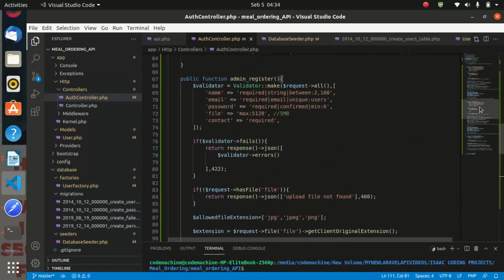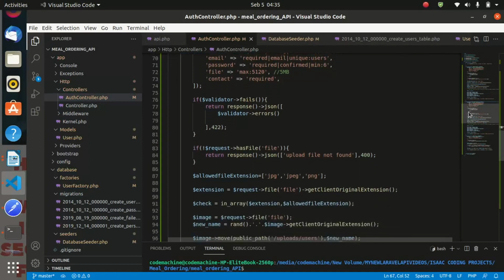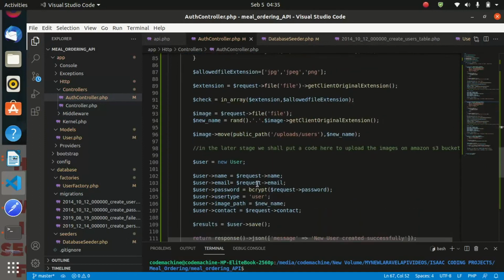and it must take in request as the argument. So request $request, and the only change we are going to make here is the user type. This one must take the user type of admin.